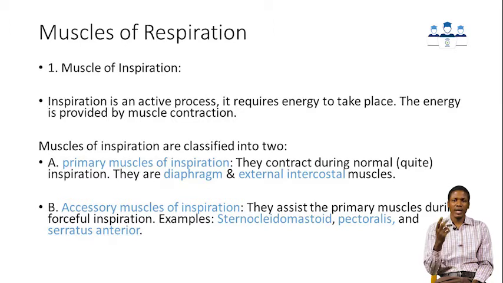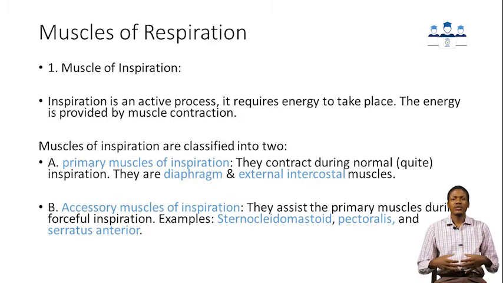These muscles are the diaphragm and the external intercostal muscles. So that means before any tidal inspiration can take place, there must be contraction of the diaphragm and contraction of the external intercostal muscles. That's why they are called primary muscles of inspiration. Without their contraction, inspiration cannot take place.